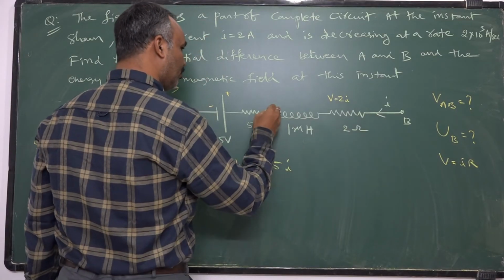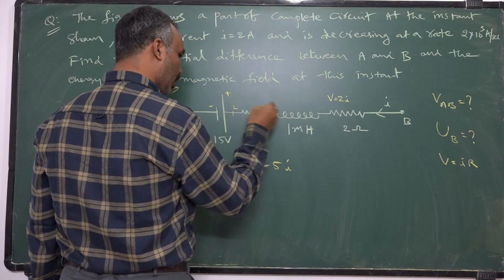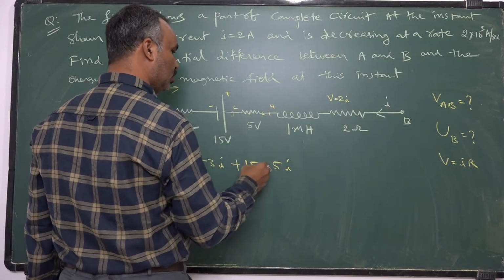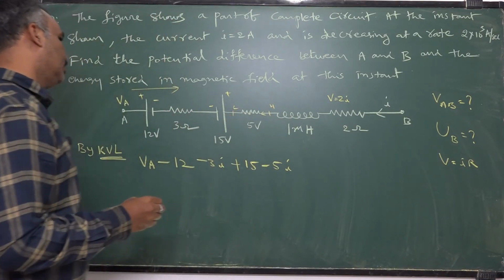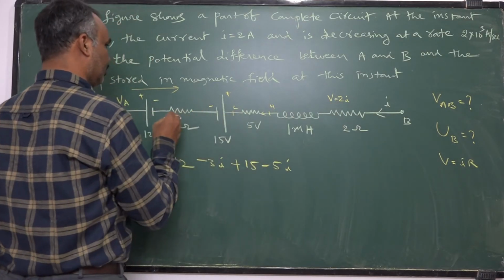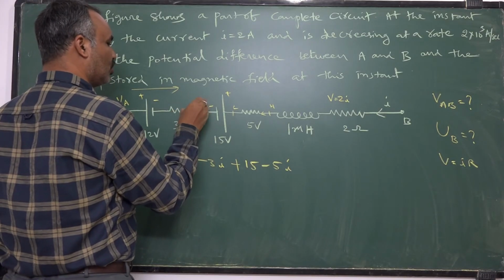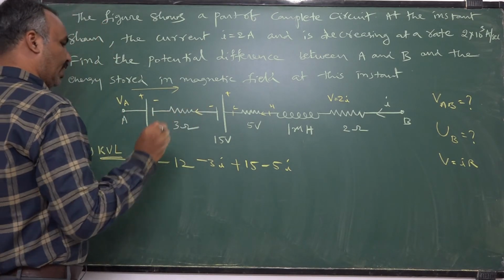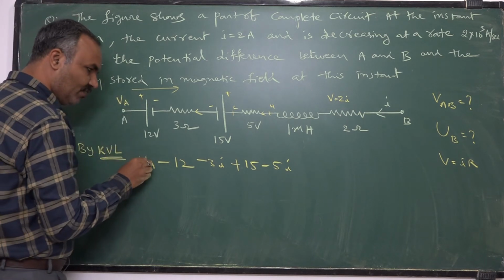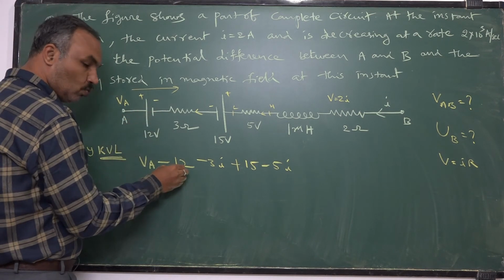Actually current is going from high to low. Current is going like this. You are going from low to high. So low to high means even here current is going like this. You are moving like this, current is going like this. This is the direction of motion of current. Once again I am saying, potential at A is VA. At the cell the potential drop is 12.